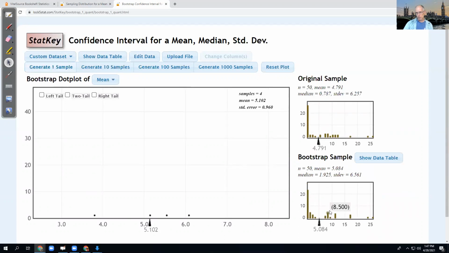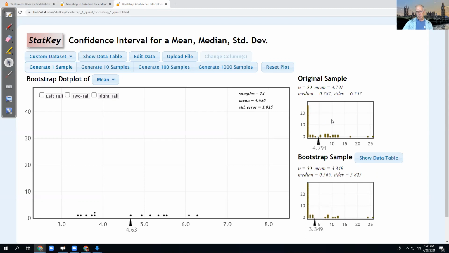So the new samples are appearing down here. If you watch this bottom right corner, you'll see that every new sample is a little bit different than the one above. Sometimes they're almost indistinguishable, but they're similar, right? We have this big stack in the middle. We're almost always going to have a big stack, in the beginning over here, matching the big stack over there. There are very few baseball players in this sample that make a lot. There's one that made 25 million, one made 26 million. So sometimes they reappear, but they're not always going to.